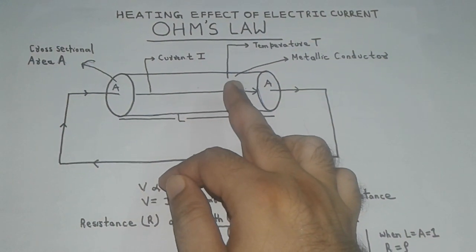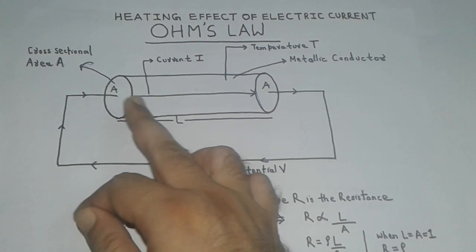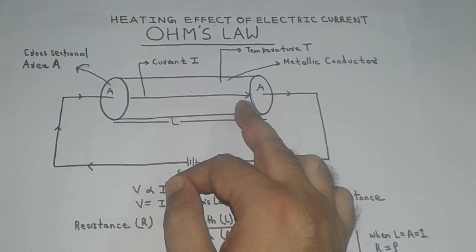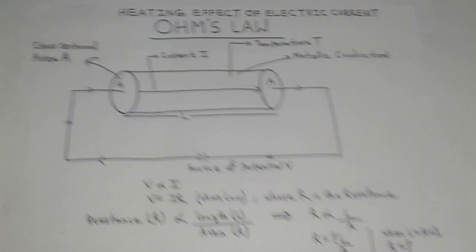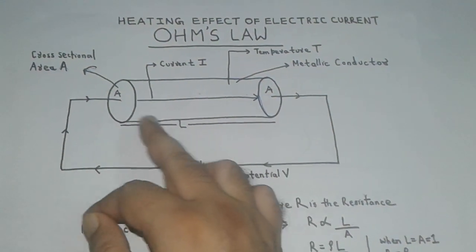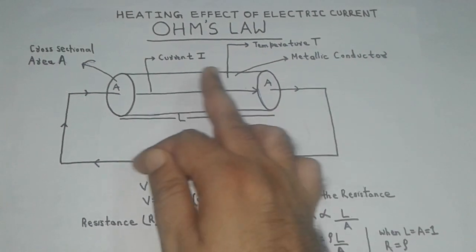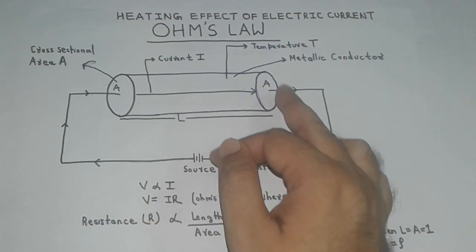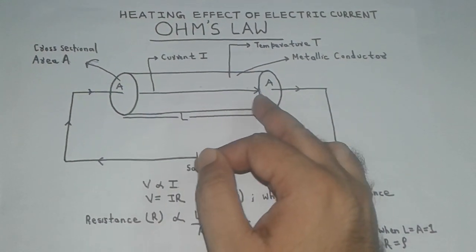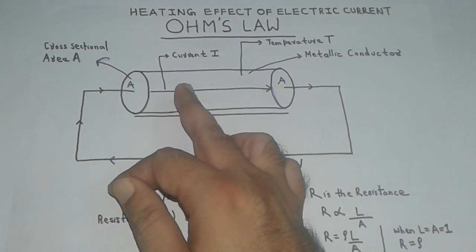It is in fact the resistance of a unit cube of the metallic conductor. So if I consider a unit cube or 1 meter cube of this metallic conductor, then whatever is the resistance of this 1 meter cube metallic conductor, that is called specific resistance or its resistivity.